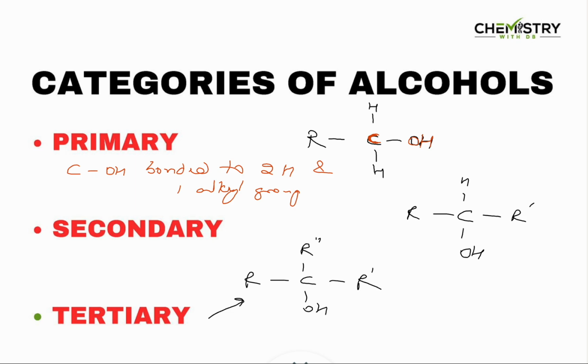Secondary alcohol is when the carbon bonded to OH is bonded to two alkyl groups and one hydrogen. And tertiary alcohol is when the OH is bonded to a carbon atom, which in turn is bonded to three alkyl groups.